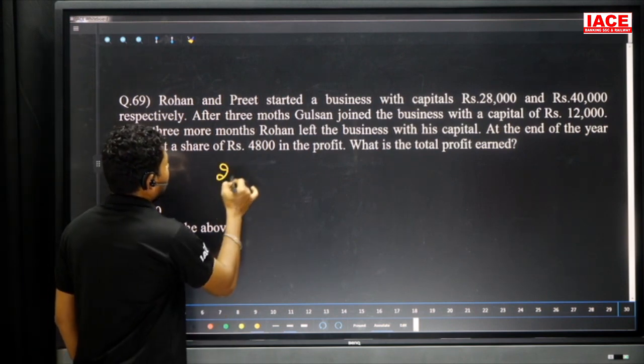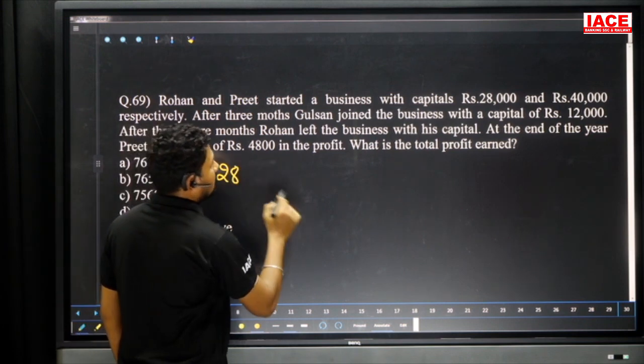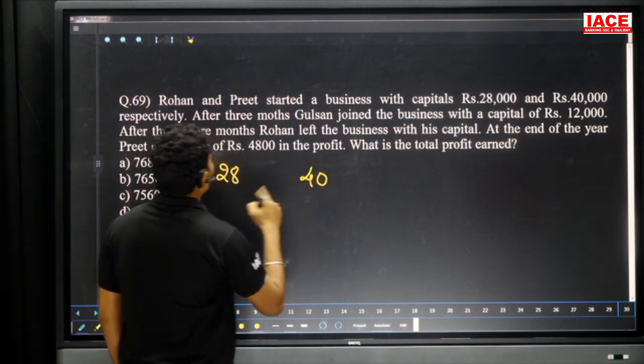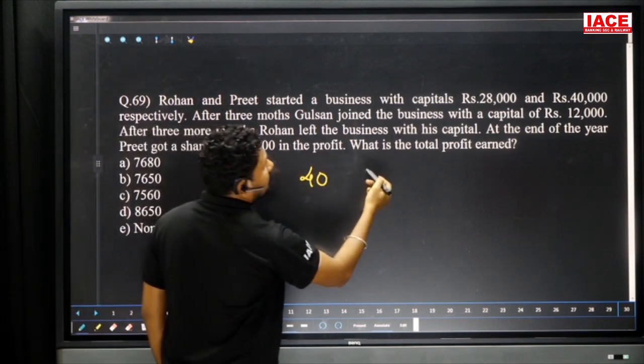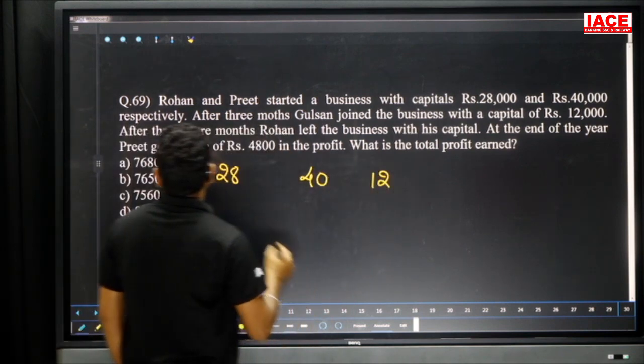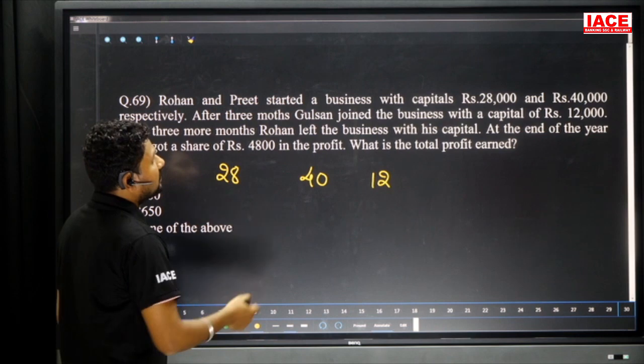Next, Rohan and Preet started a business with capital of 28,000 and 40,000 respectively. So here 28,000 and 40,000. And after 3 months, Gulshan also joined with a capital of 12,000. Okay. Then after 3 more months, Rohan left the business with his capital.